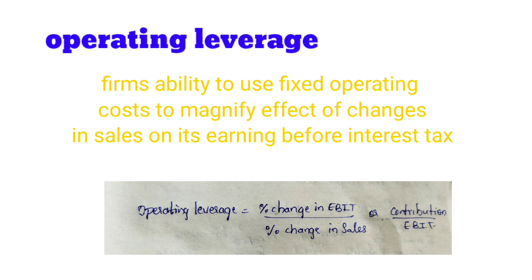That means it does not take interest and depreciation. Operating leverage is equal to percentage change in EBIT divided by percentage change in sales, that is contribution divided by EBIT. So it explains using the fixed operating cost to magnify the effect of change in sales on earning before interest and tax.